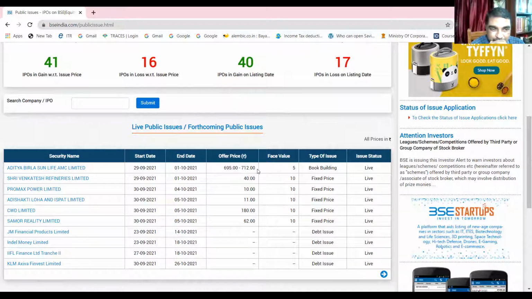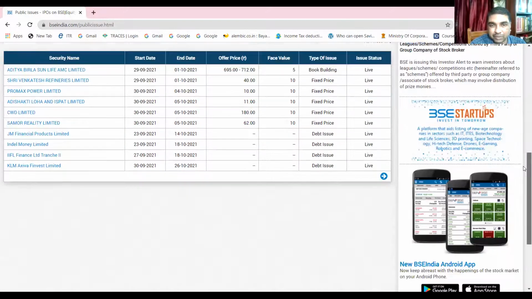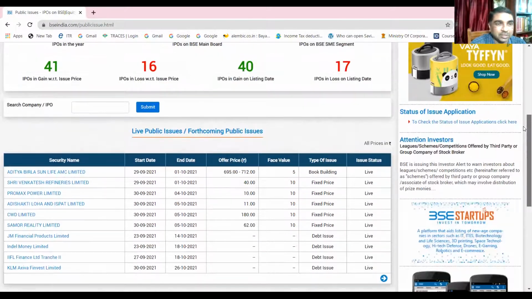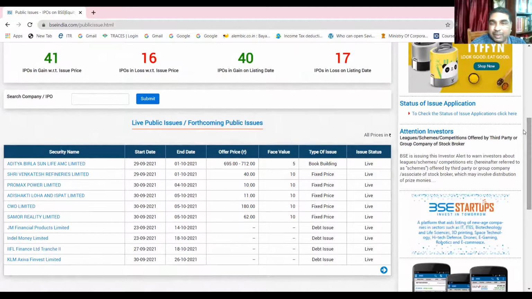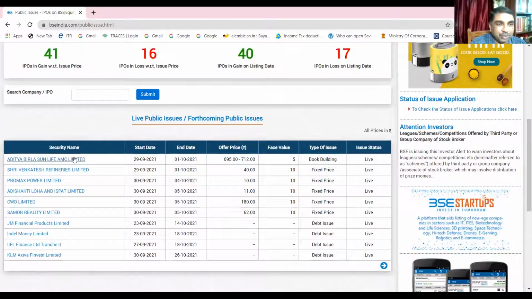Okay. So as you can see, debt issues are also there. This capital market is both for equity as well as debt. Let me show you this IPO book building process, because tomorrow you may not get an opportunity. This issue plays out today itself. Tomorrow this data may not be available. So let me show you that book building process so that next class I don't have to visit here.